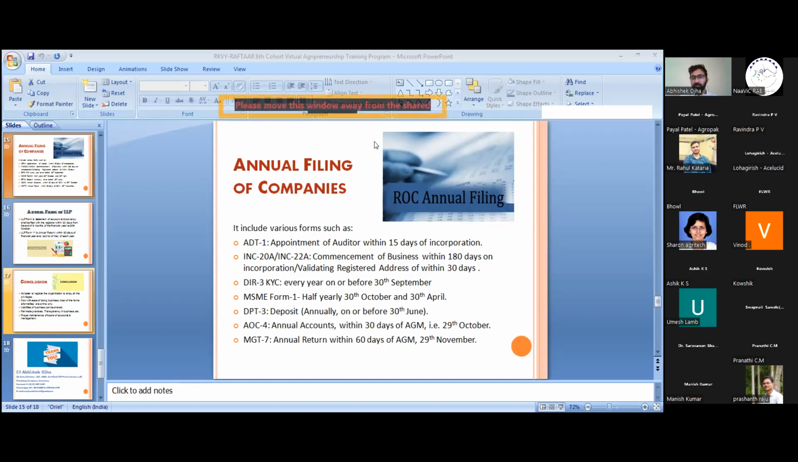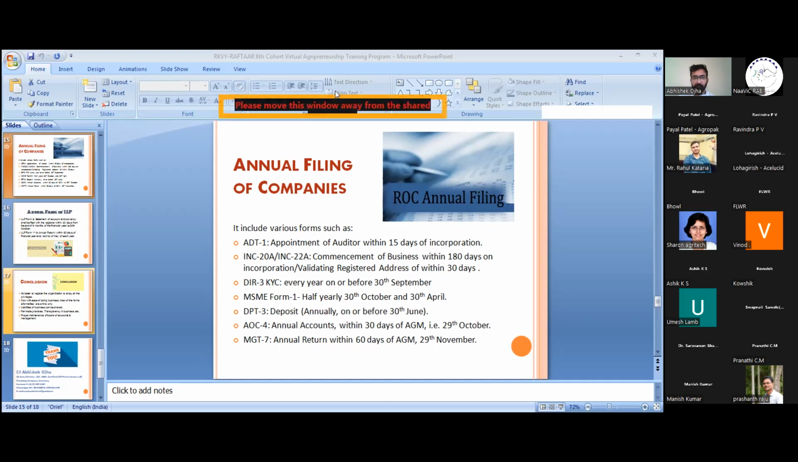In that case, we will take your declaration on DIR 12 or DIR 2, that you are not a director, or if you are a director of any other company, then we'll take the whole details that you are a director. After that, we will discuss all the aspects, and we'll take your bank statement, your KYC details, and then incorporate the company.